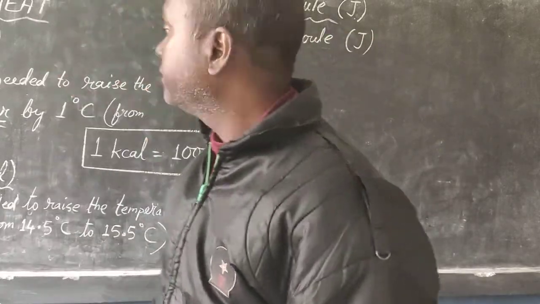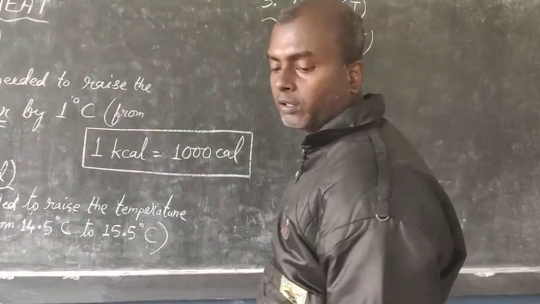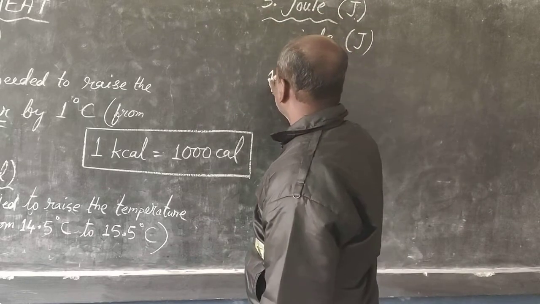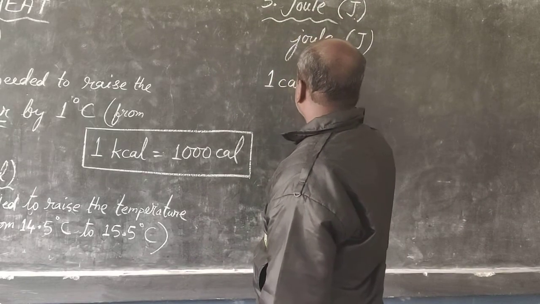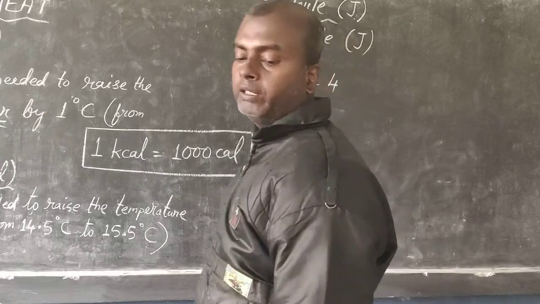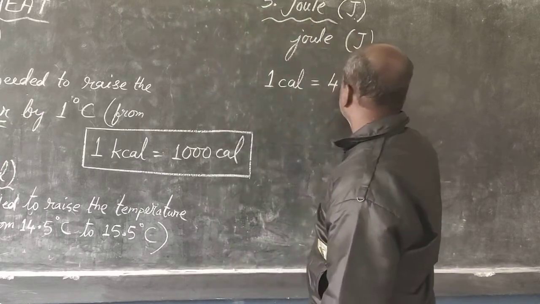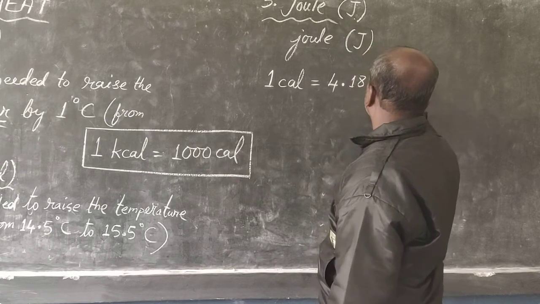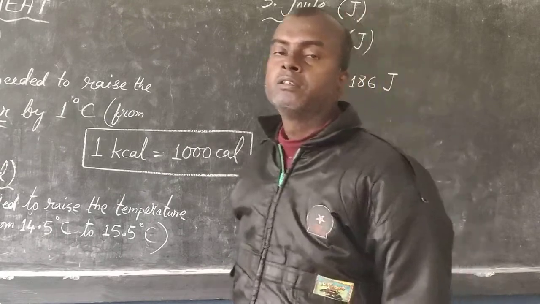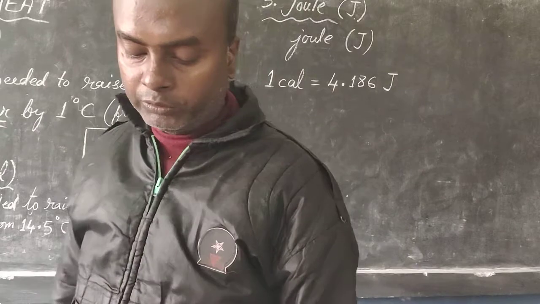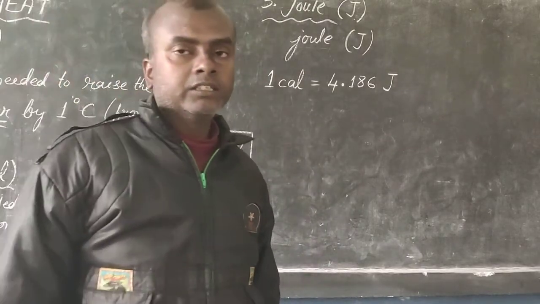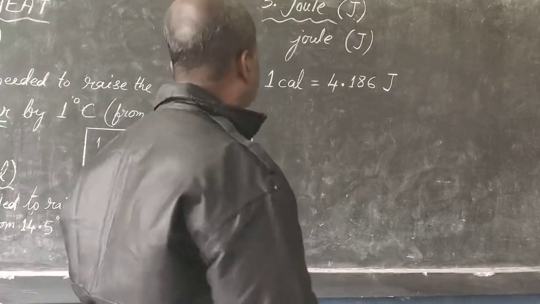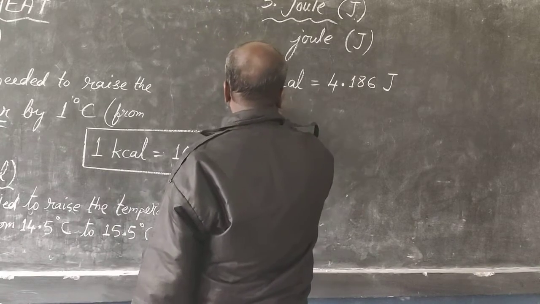Now how much is this joule? For that they have given it over here. 1 calorie is 4.186 joules. Keep this in mind. 1 calorie is equal to 4.186 joules. So 1 kilocalorie will be how much?